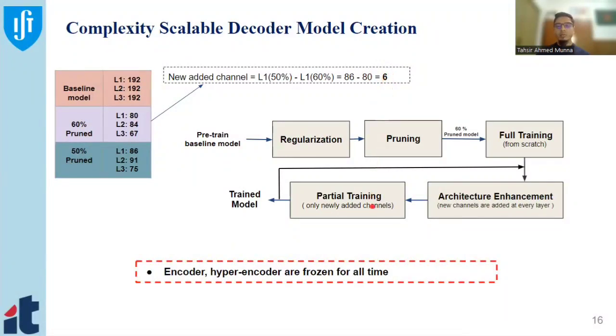That means we take the whole 60% pruned model as initialization for the 50% pruned model, and then we train only the newly added channels, here the 6. We call that partial training, only the newly added channels. Then we get the trained model of, for example, the 50%. Then we continue this process through 40%, 30%, 20%, and 10%.